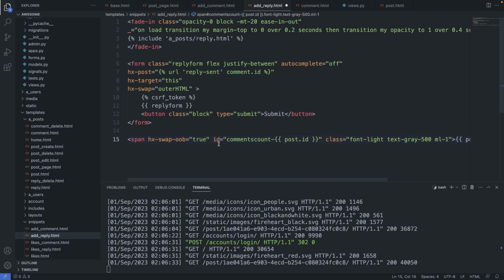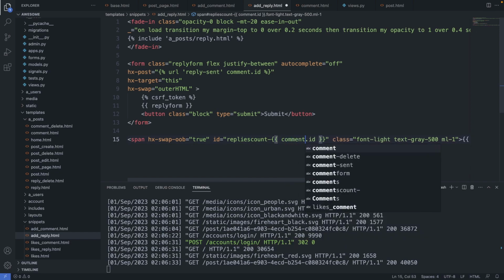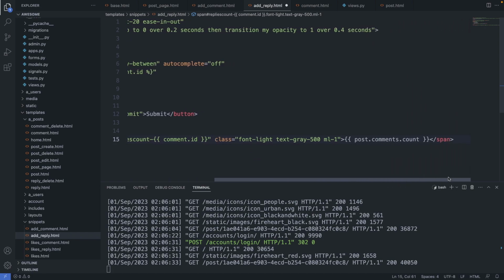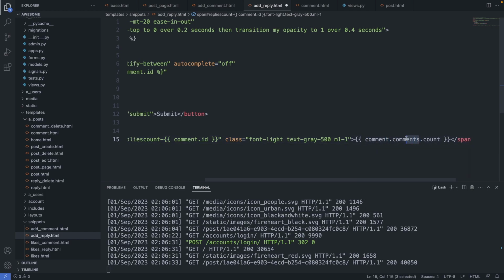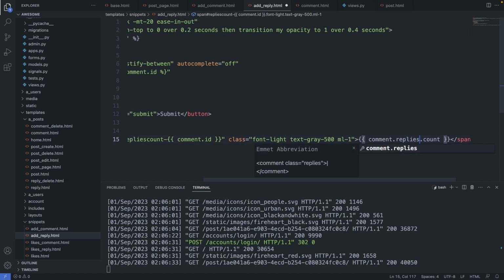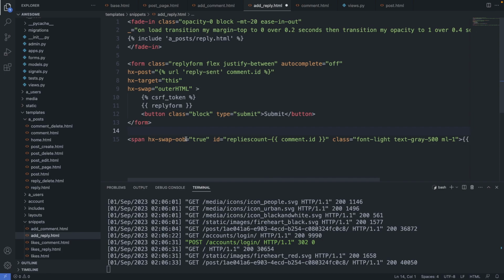So let's change the ID to replies count. And here it would be the comment ID. And here we display the count. So it's coming from the comment.replies.count. All right. And we swap it in with this hx-swap-oob attribute. Okay, save this file.